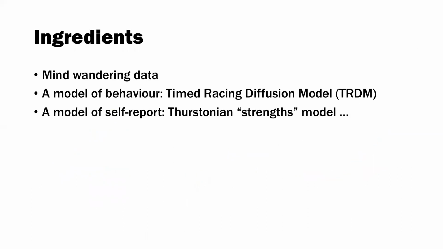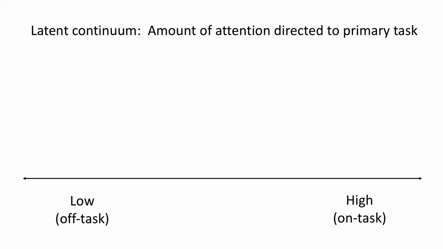Our third ingredient is a model of self-report. For this, we're using a Thurstonian strengths model, also known as an ordinal probe regression. In this approach, we assume there's some latent continuum related to the amount of attention directed to the primary task. One end is low attention directed to the primary task, so that's off task, or high attention directed to the primary task, and that's on task. People will fall somewhere along this continuum.